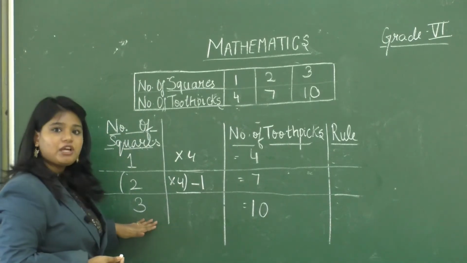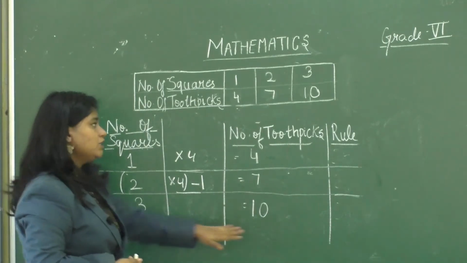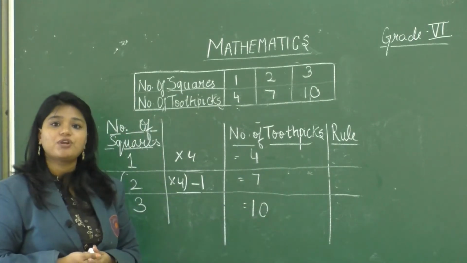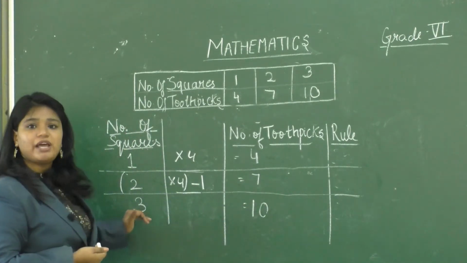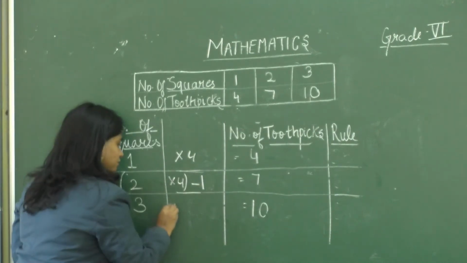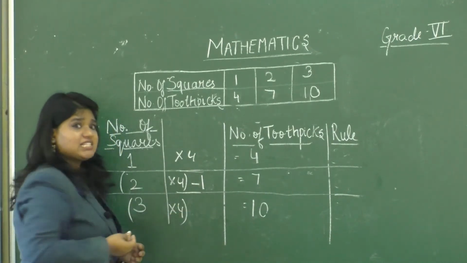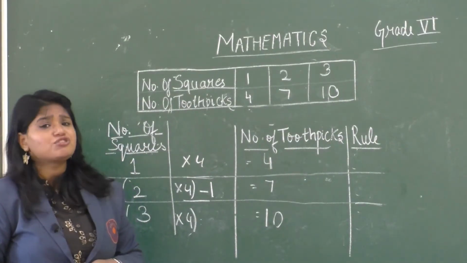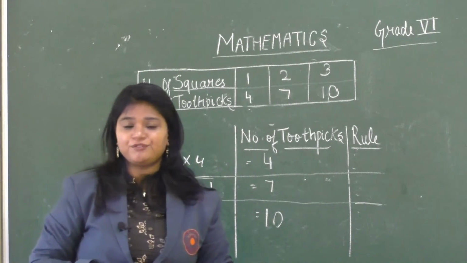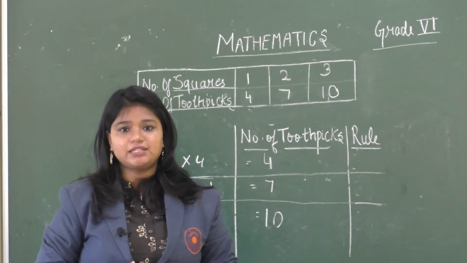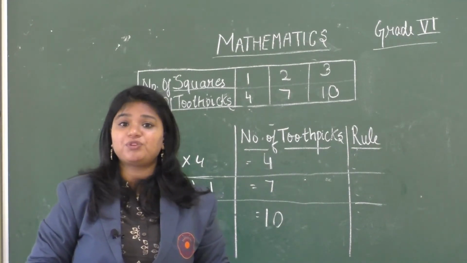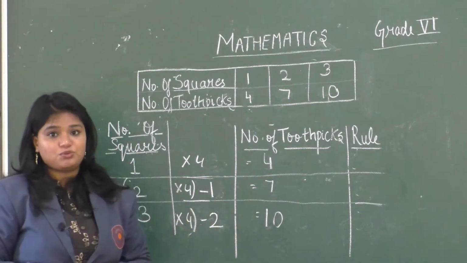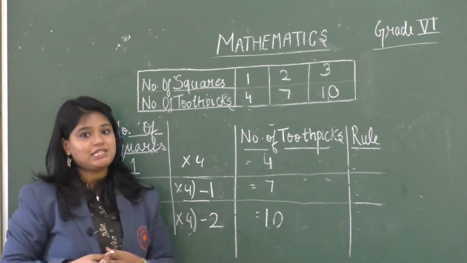Similarly, for 3 squares, we require 10 toothpicks. Now, as I said, we have to keep 4 as constant. So we will multiply 3 by 4. That is 12. But the required answer is 10. So what should be subtracted from 12 so that we get the answer as 10? Yes, we will subtract 2. So here we write it as minus 2. So we get the answer as 10.